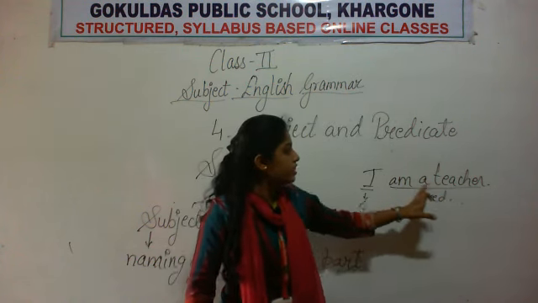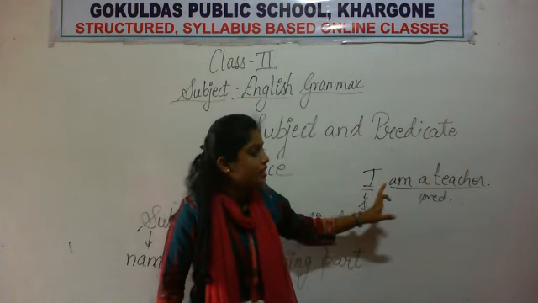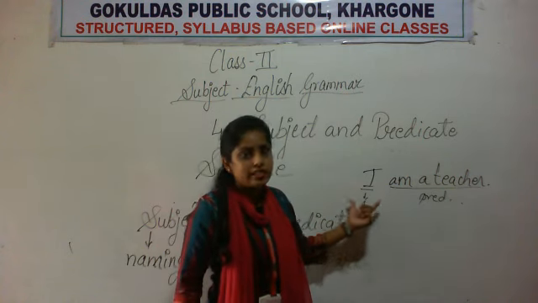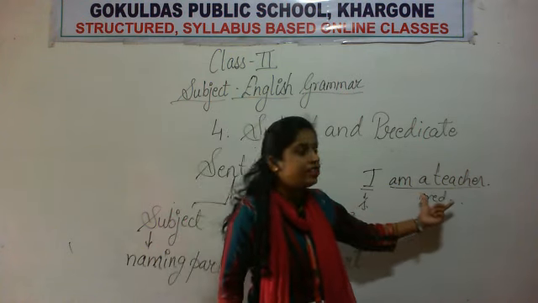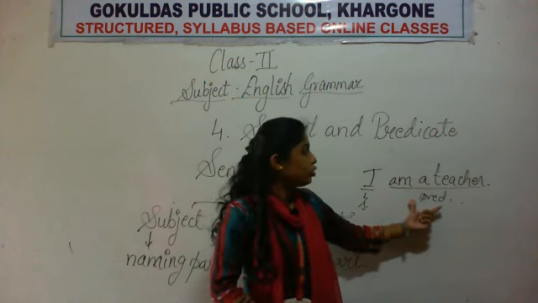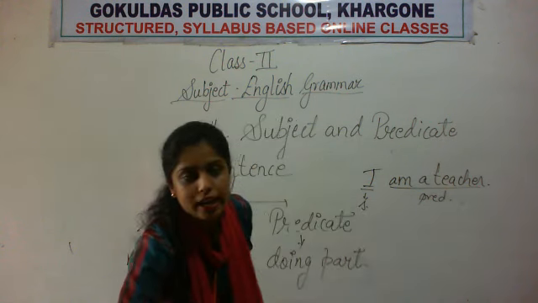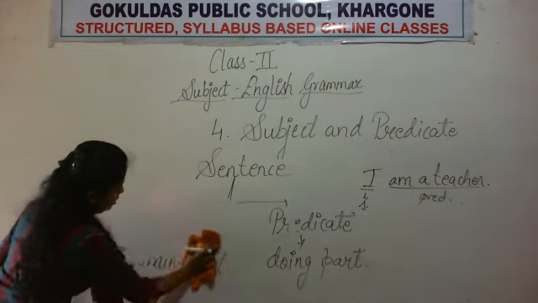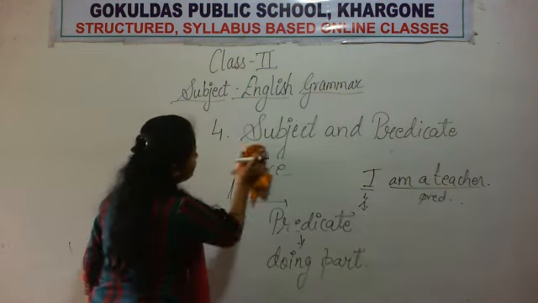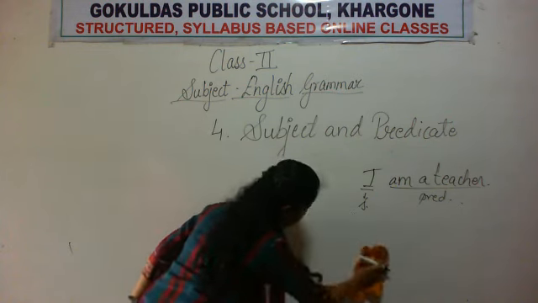Okay, so I am a teacher. Here what is the sentence telling us? I am a teacher. मैं is the subject. I is the subject. Am a teacher, मैं teacher हूँ. Okay. So this whole part of the sentence is the predicate. Now let us understand in more detail by taking some examples. Okay.